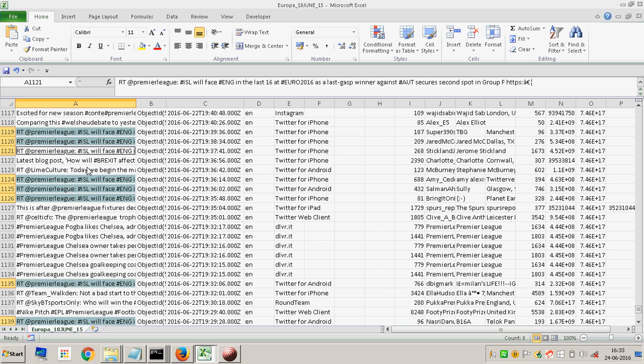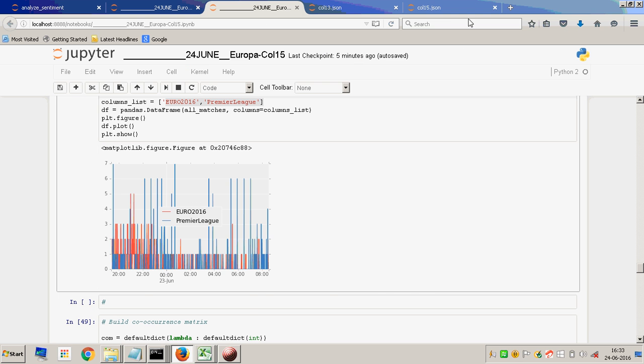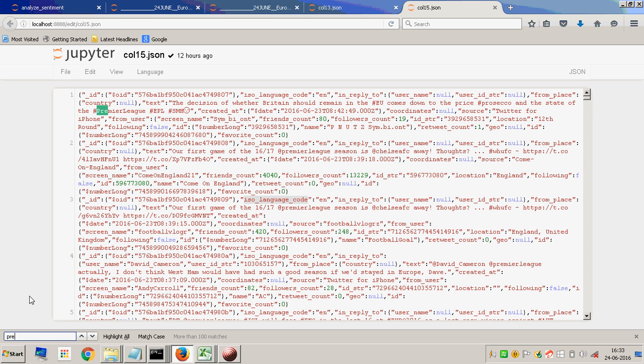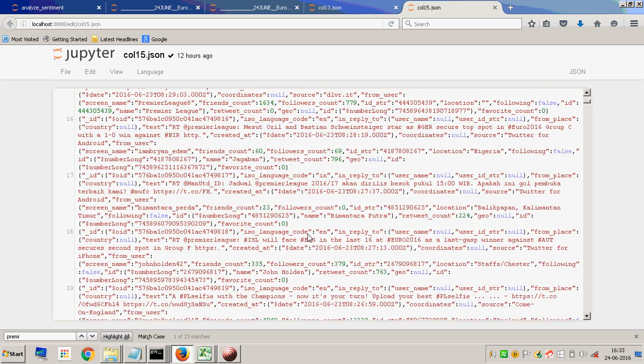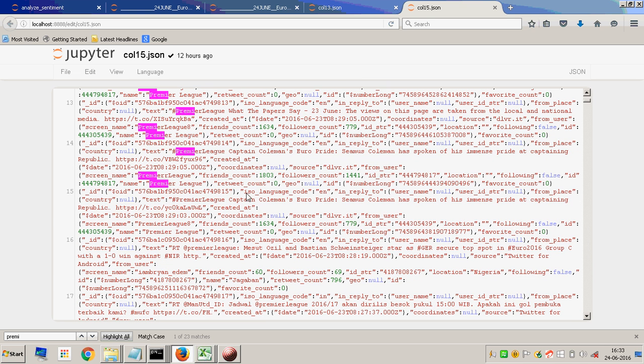So without even looking at the text, this is what we can make out. And if you were to look at the same thing in the JSON file, if in the JSON file we were to go and find Premier League, just as you do a Control F over here, Premier League, and I say highlight all. Yeah, so there is Premier League, again Premier League. So there's a lot of mentions of that over there. Perfectly fine. And what time is this?